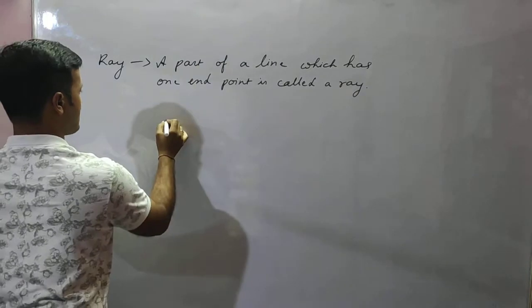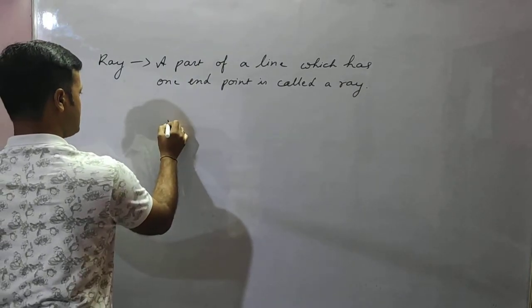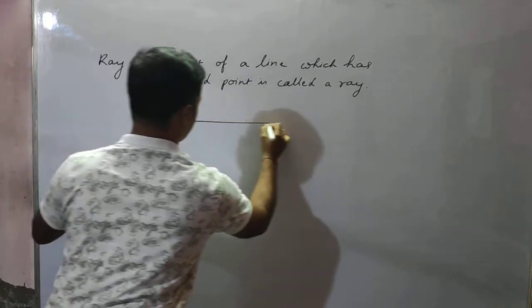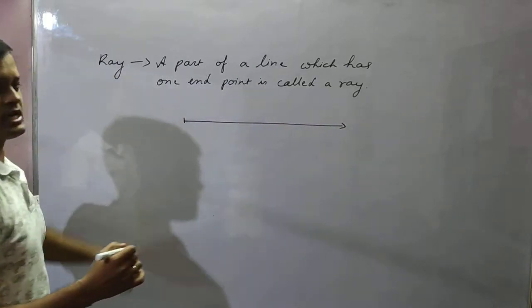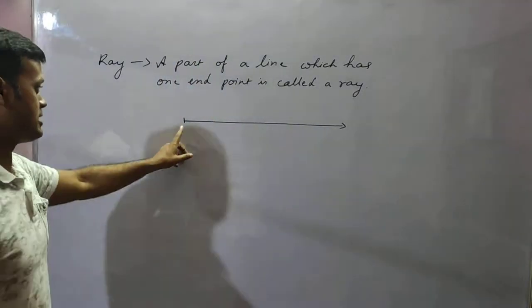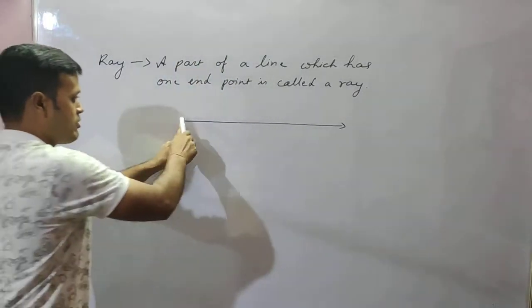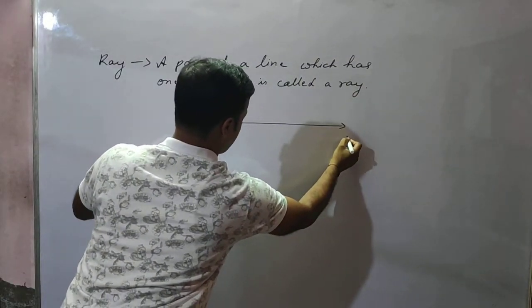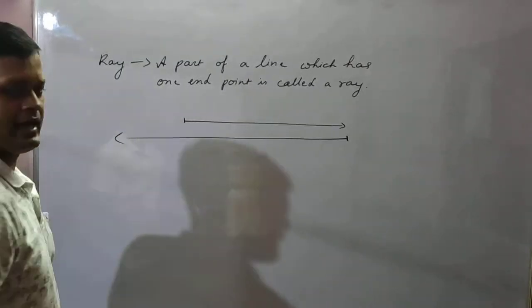That means from this end point the ray will start. A ray is a part of a line which has only one endpoint. At this point one endpoint is there, and from there it is extending infinitely. From here also it may start, and this side may keep on extending.